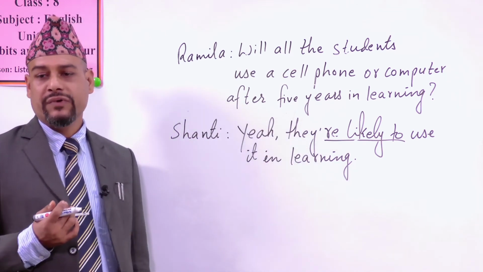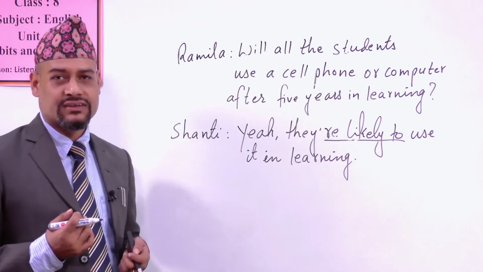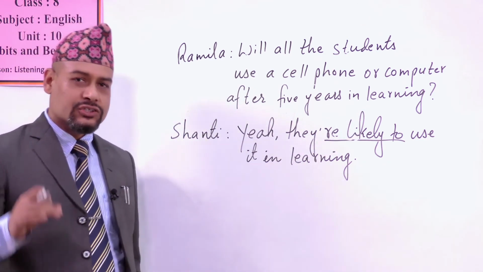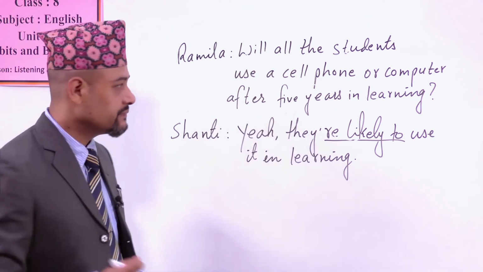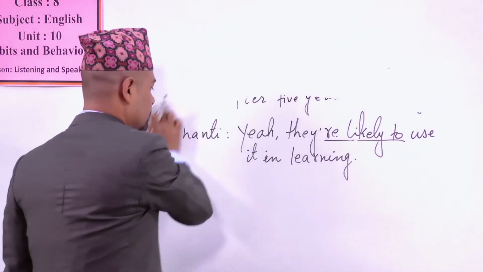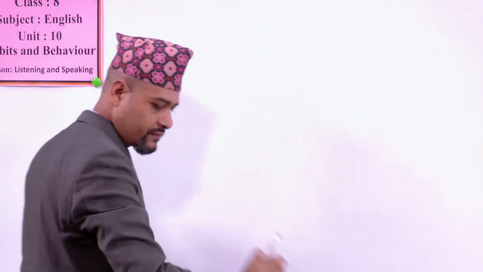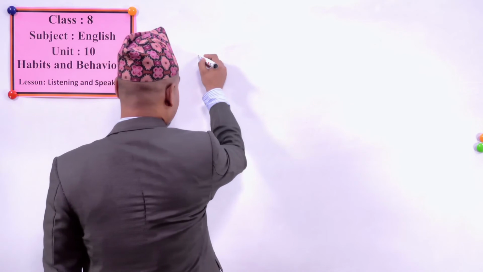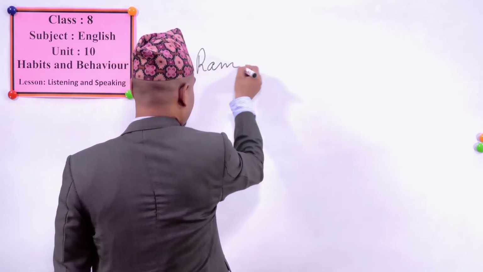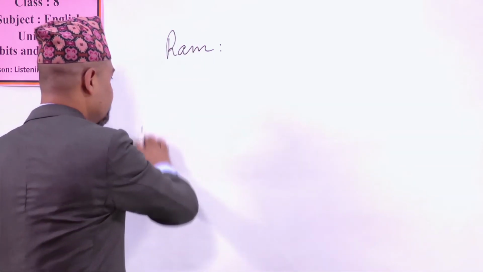Like that, shopping for coming festival. So you can use other modal verbs for your planning. So all of you, please tell me. Okay, now it's Ram and then it's Hari, or let me write down Sangeeta.